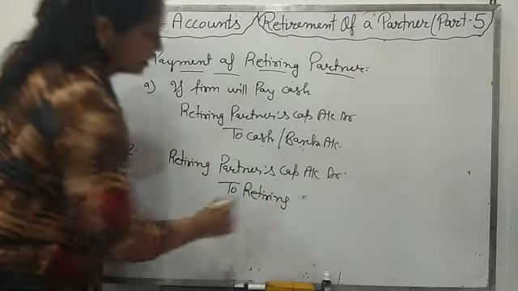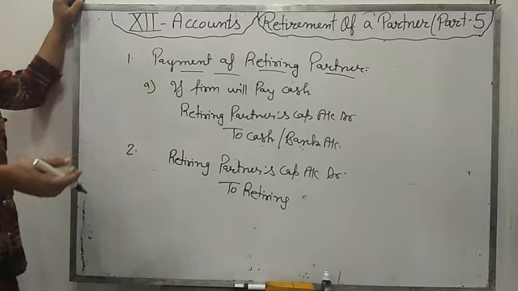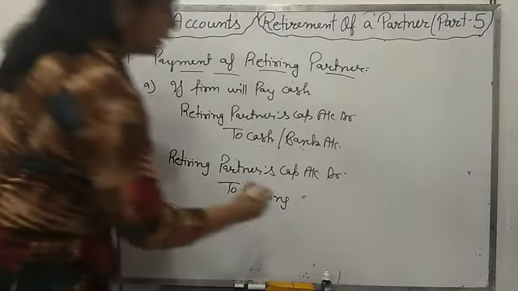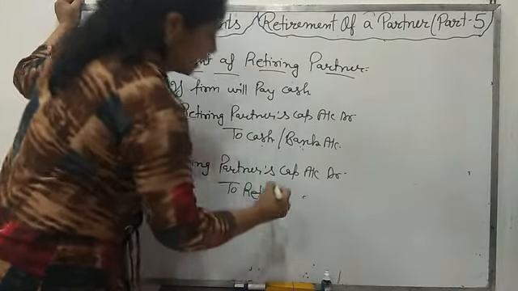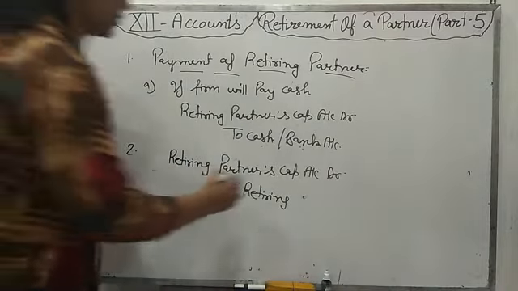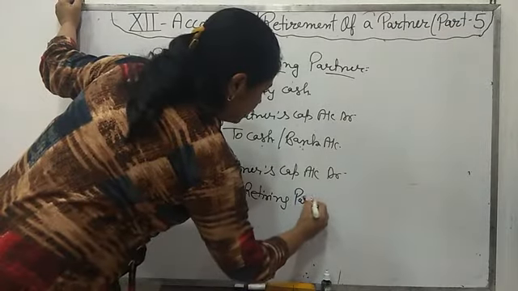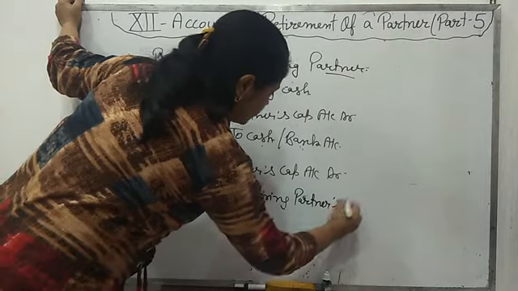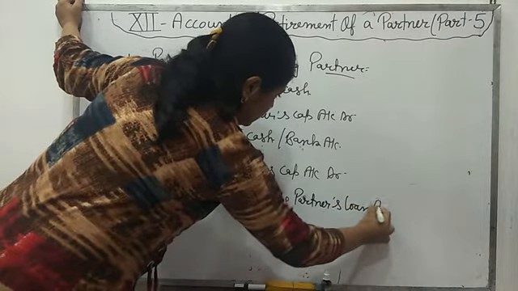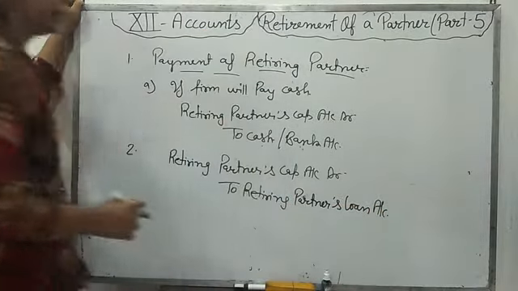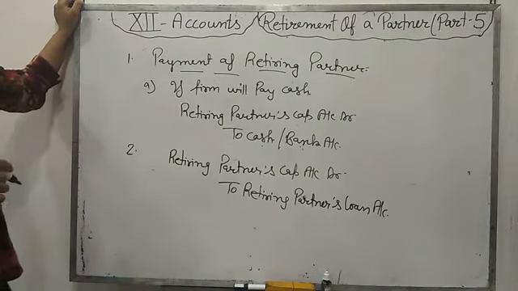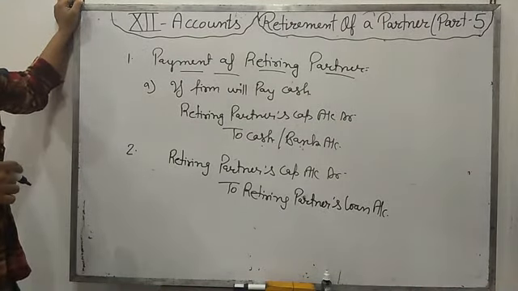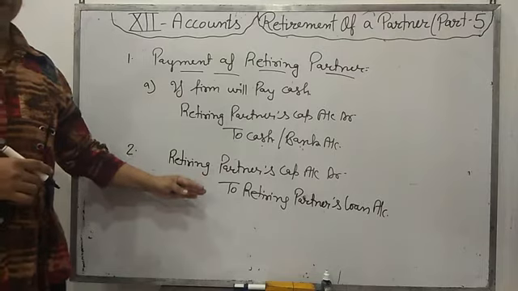After that, whenever the firm has the cash balance, the firm will pay the retiring partner. Till then, the retiring partner's capital account balance stays in the retiring partner's loan account, and the firm will pay interest on the loan that is decided at the time of retirement. Fine.